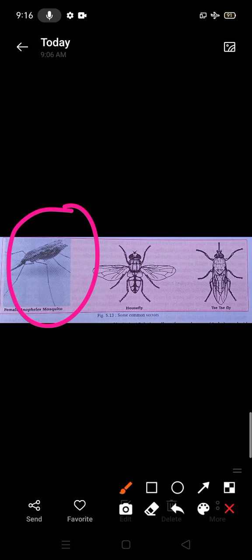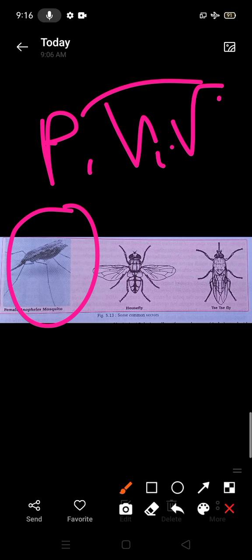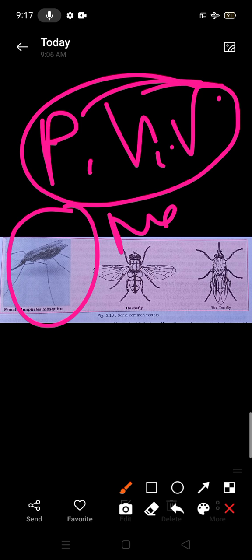Cholera is also a bacterial disease, but this bacteria is just circulated in the environment with the help of the housefly. Malaria is caused by a protozoan named Plasmodium vivax. This Plasmodium vivax lives inside the body of the mosquito, the female Anopheles, and is responsible for the malarial disease.